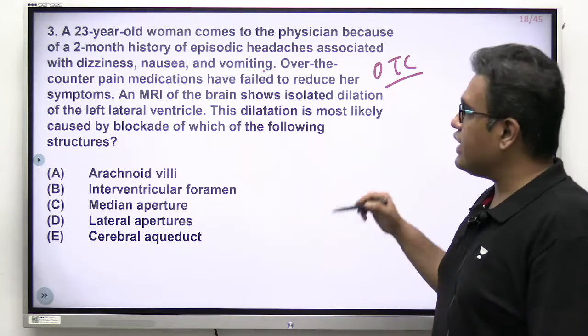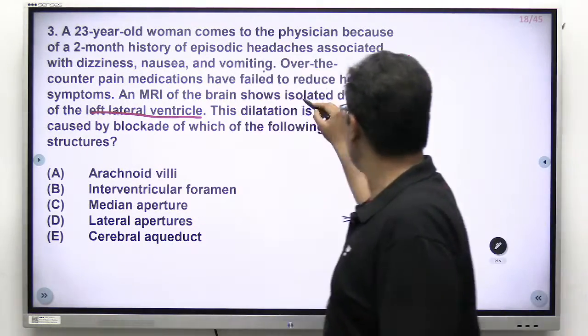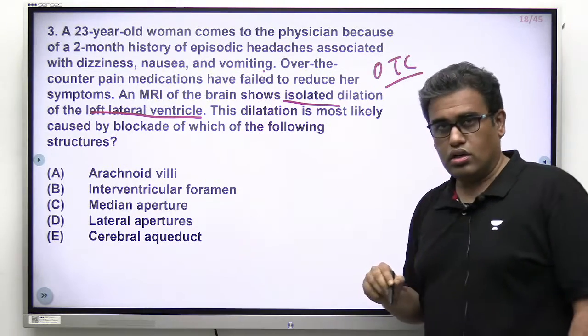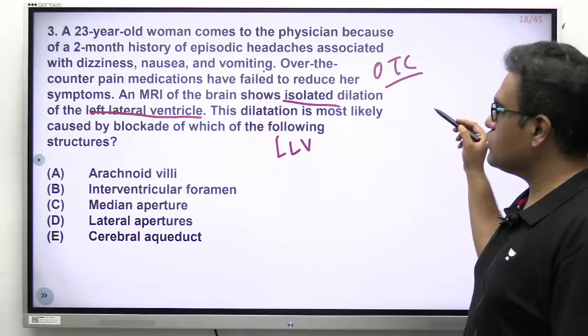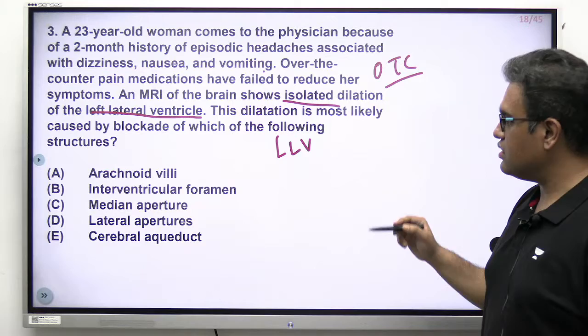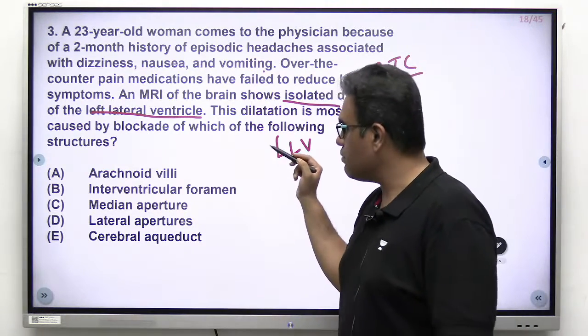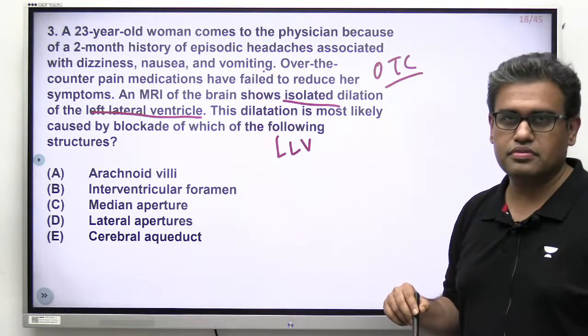MRI shows isolated dilatation of the left lateral ventricle. Isolated dilatation of the left lateral ventricle. Okay. This dilatation is most likely caused by blockade of which of the following structures? Is it the arachnoid villi, interventricular foramen, median aperture, lateral apertures, or cerebral aqueduct?